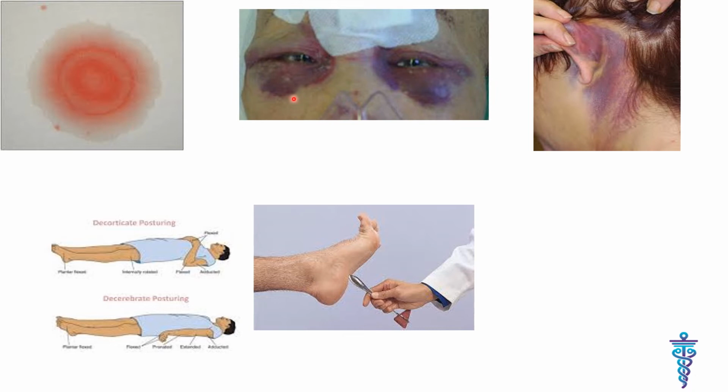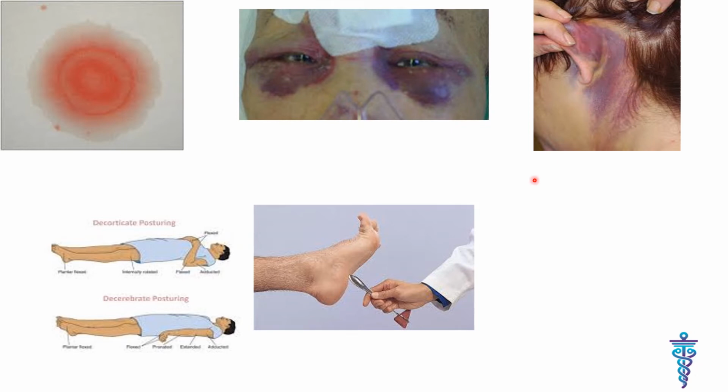Then raccoon's eyes, meaning periorbital ecchymosis. You have seen those fighting movies where the hero punches the villain in the face. After that, the villain has developed raccoon's eyes. This is most common in basilar skull fracture. The third one is the Battle sign, where ecchymosis is below the ear.